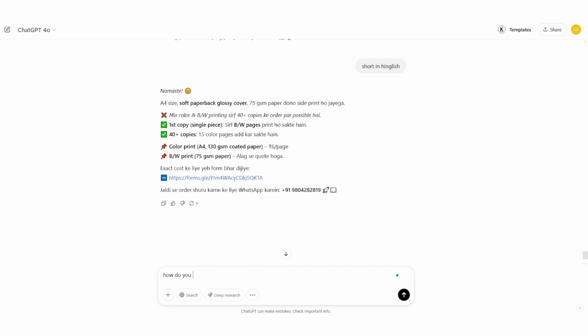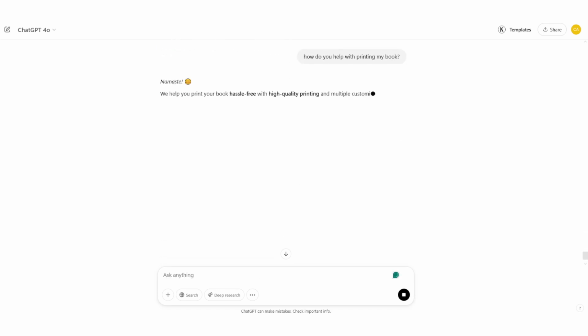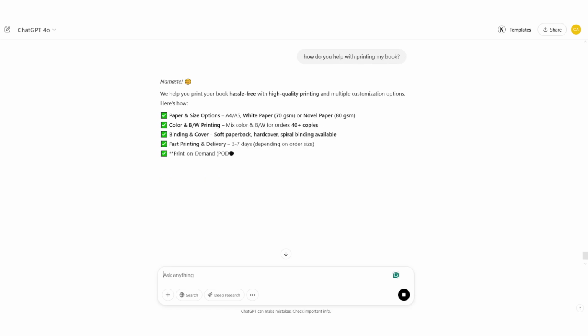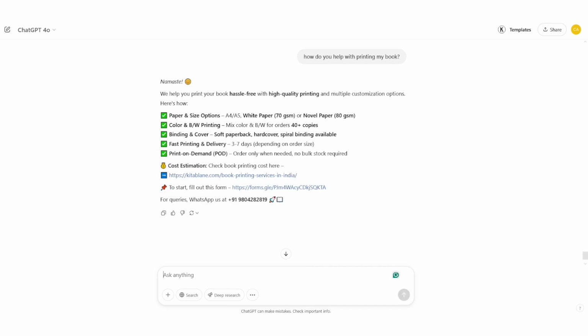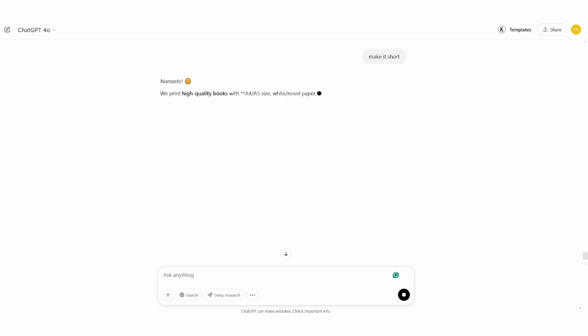So if I suppose, for example, how do you help with printing my book? If the customer is asking you the question, you just copy and paste it here. And if the answer is very big, if the response is very long, and obviously the customer is not going to read about it, then this is like acceptable. If I want to make it short, if I say make it short, then it is going to make it short.